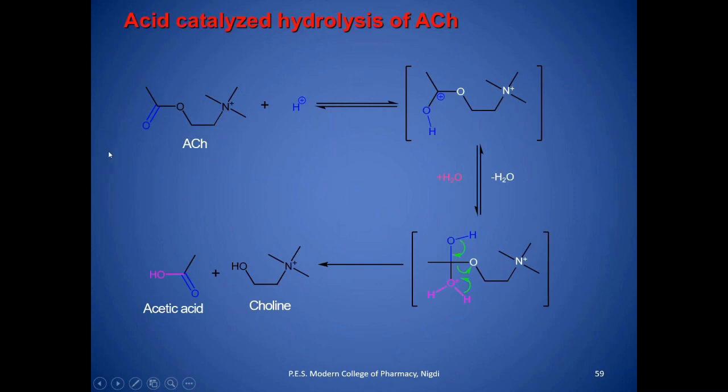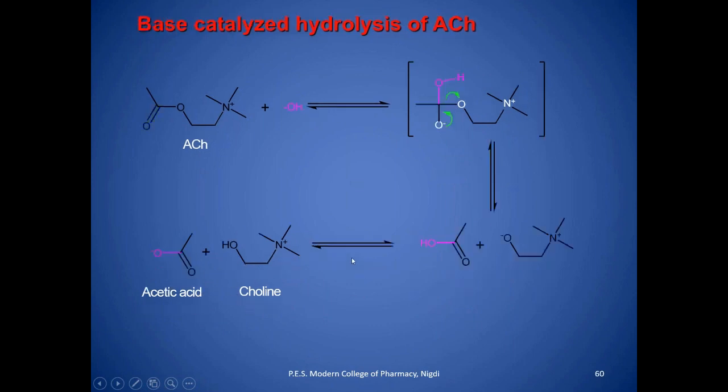See, acetylcholine gets hydrolyzed in every medium. Hydrolysis is of two types, acidic as well as basic. So in any condition, it will get hydrolyzed. This is acetylcholine, and this is the acid. If we put acid in that, then it will get hydrolyzed at this position. The hydrogen attacks the carbonyl oxygen, C double bond O. Then there is a formation of water, and after that there is a breaking of this water molecule and formation of choline and acetic acid. Again, if you do the alkaline hydrolysis, then this OH will attack at this position.